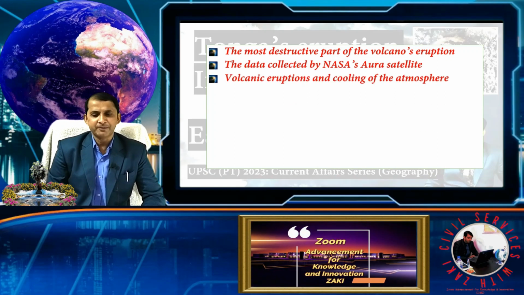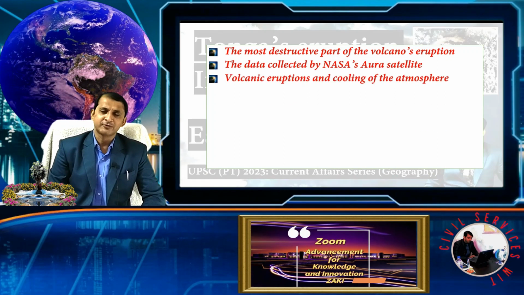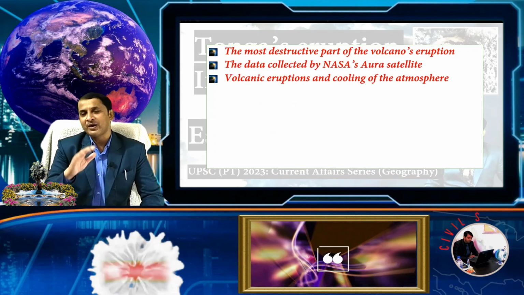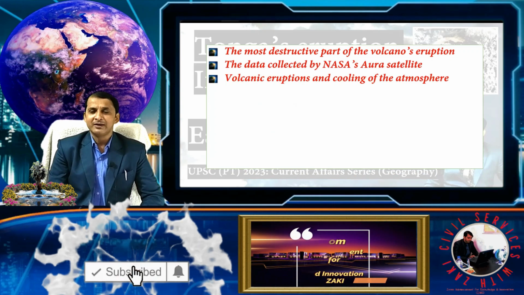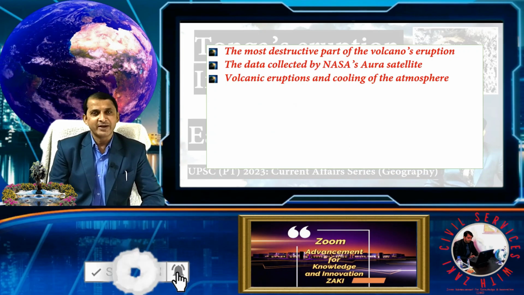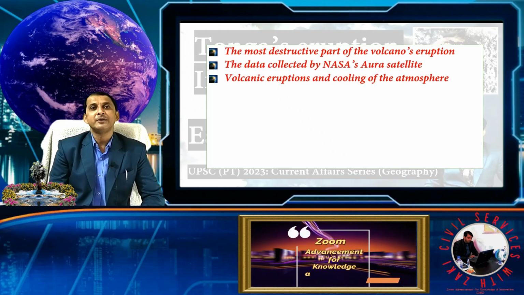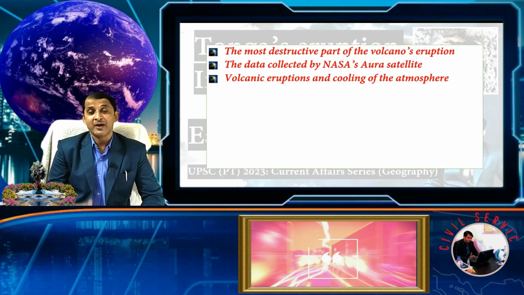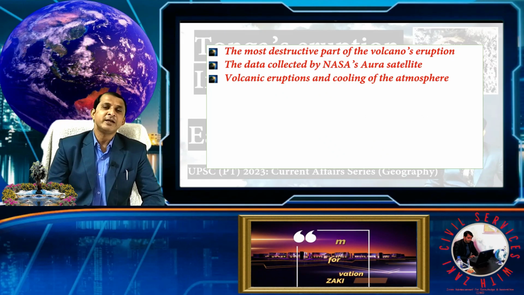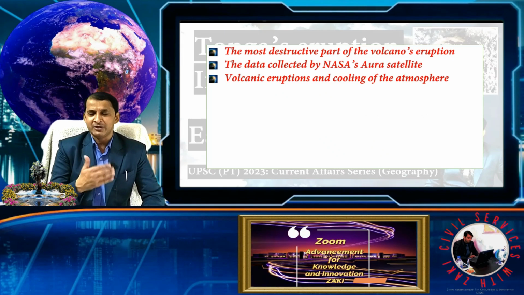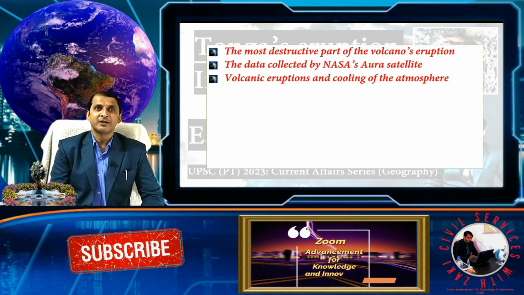Another is volcanic eruptions and the cooling effect on the atmosphere. As you know, major volcanic eruptions cause a cooling effect on the global level, like the Krakatoa volcanic eruption in Indonesia in the 19th century. Such cooling effects occurred in the 19th century and after, in the 20th century.